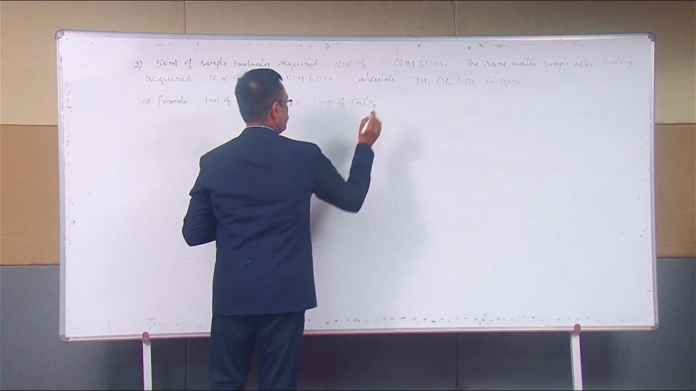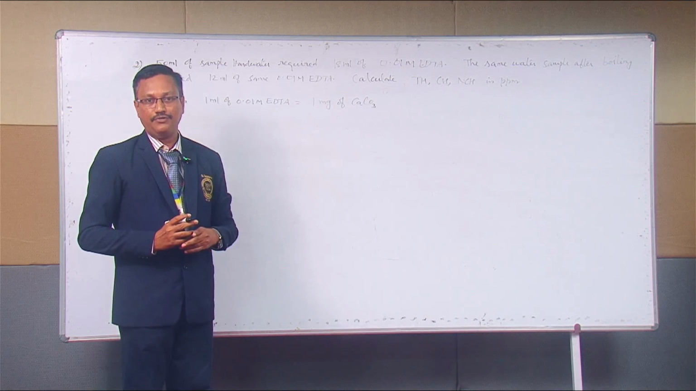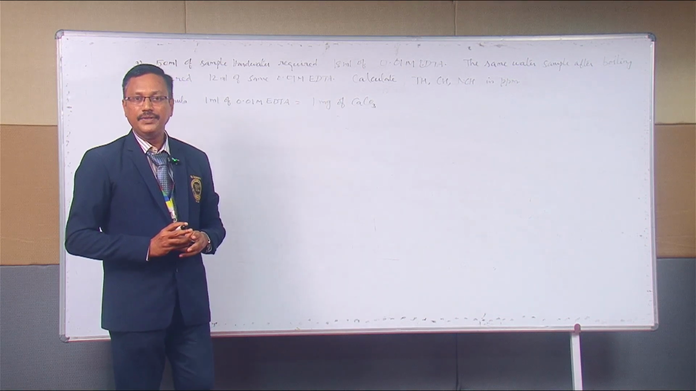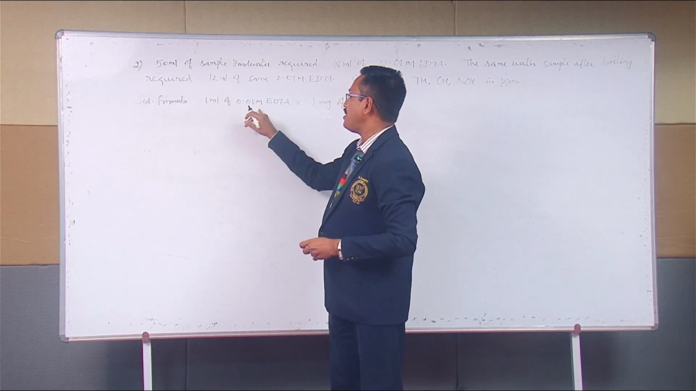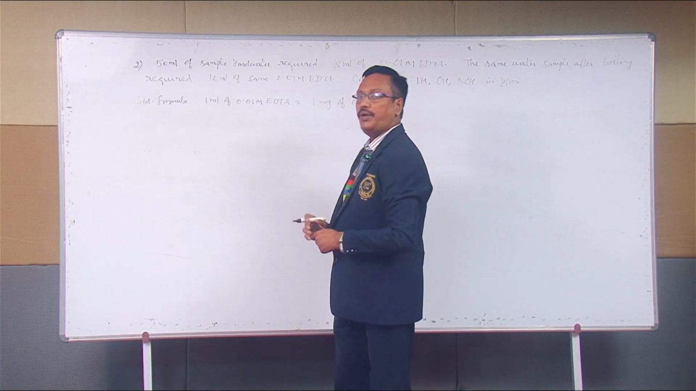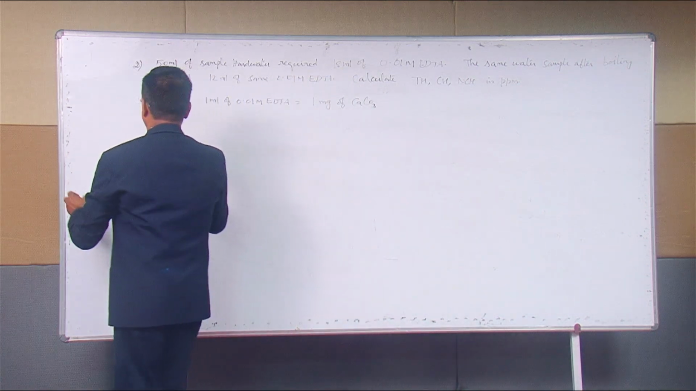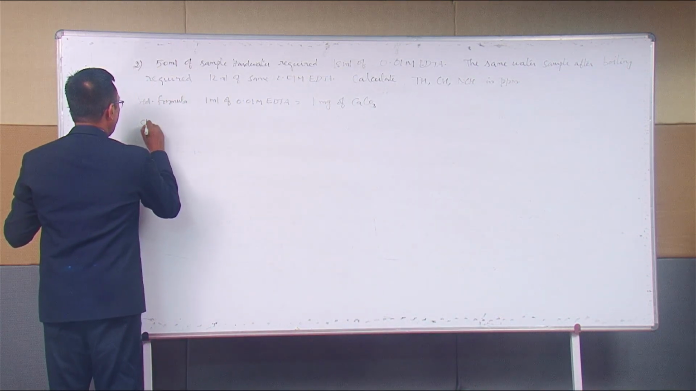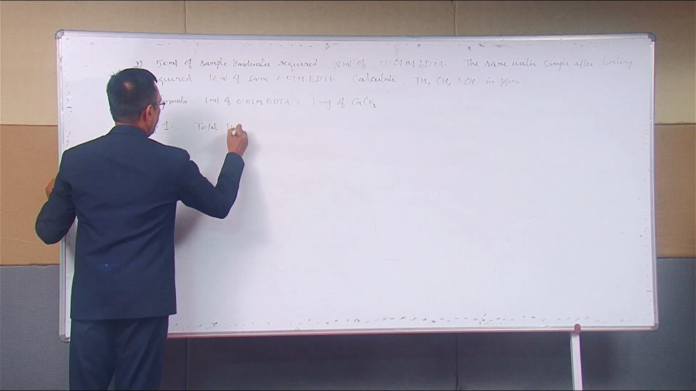That's it. There is no need for us to standardize. Already they have given the standard of EDTA, ethylenediaminetetraacetic acid. Standard formula: 1 ml of 0.01 M EDTA is equal to 1 mg of calcium carbonate. Now we will go to step 1. What is step 1? To find out TH. What is TH? Total hardness.